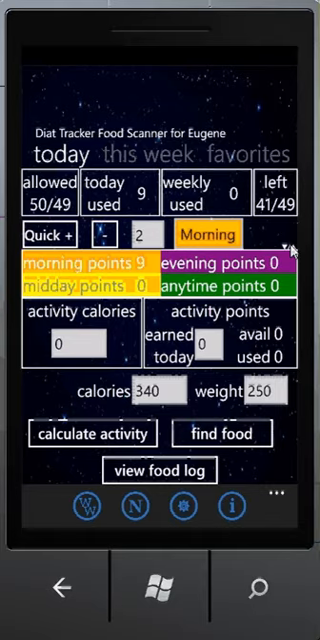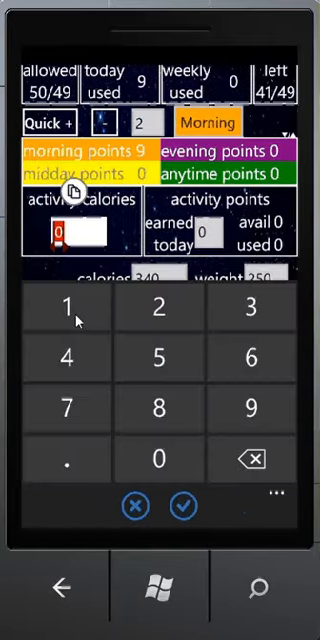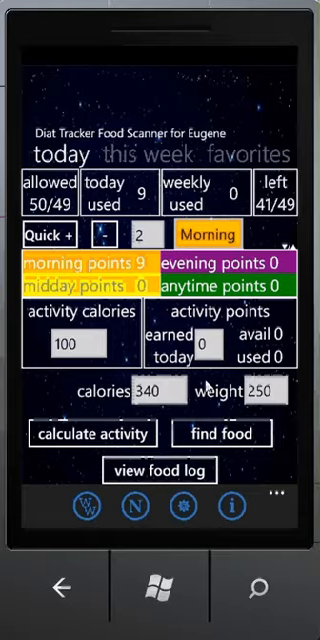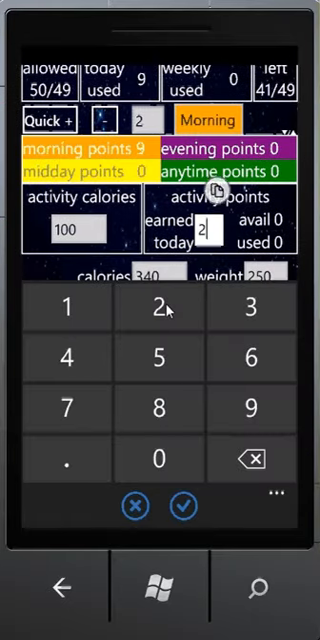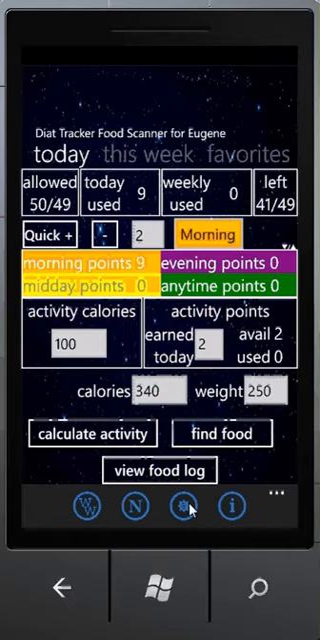The next area is dedicated to activities. In this area you can enter activity calories for the calories that you burn through the activity. For example, if I walked for some time and I calculated that I burned 100 calories through this walk and gained, say, 2 points from my daily or weekly activity, that will add these points here.